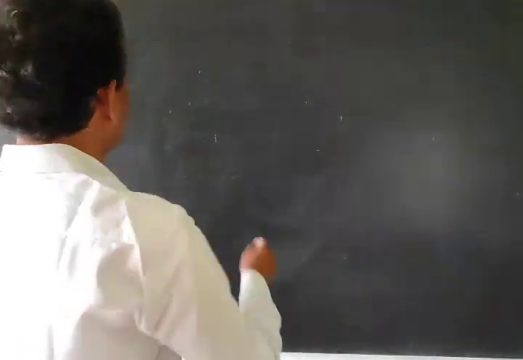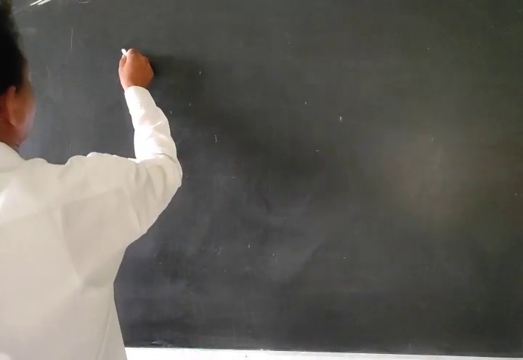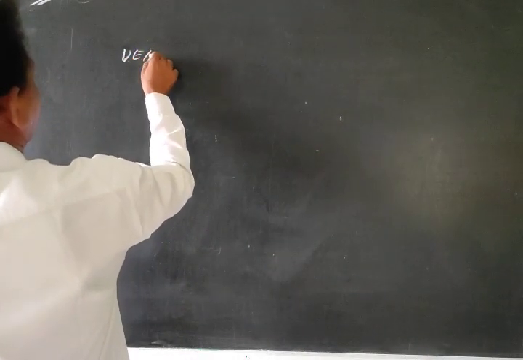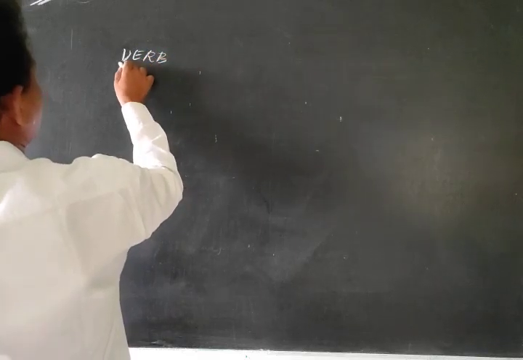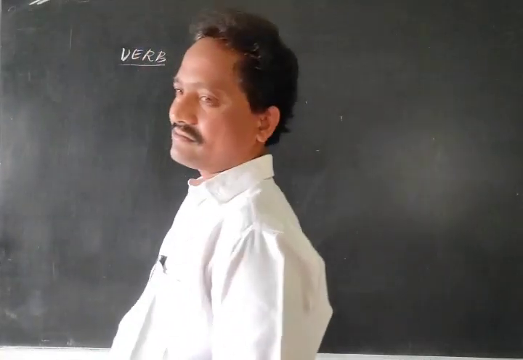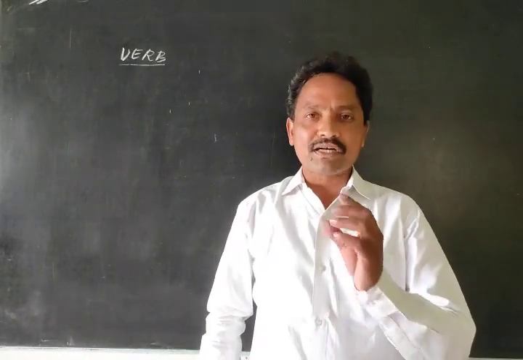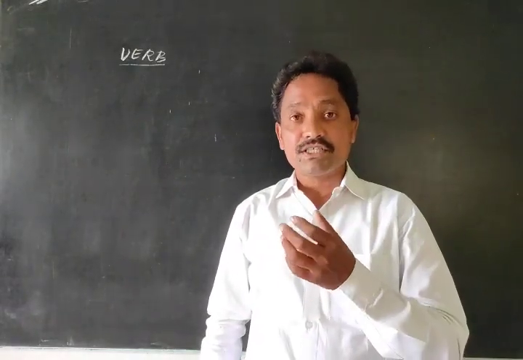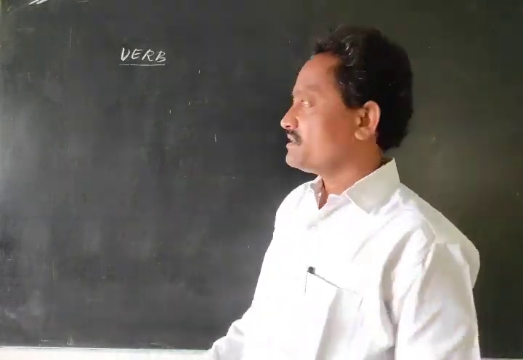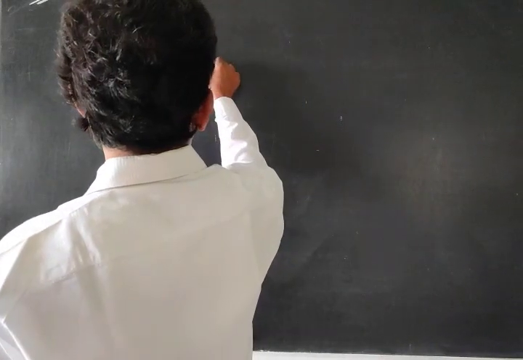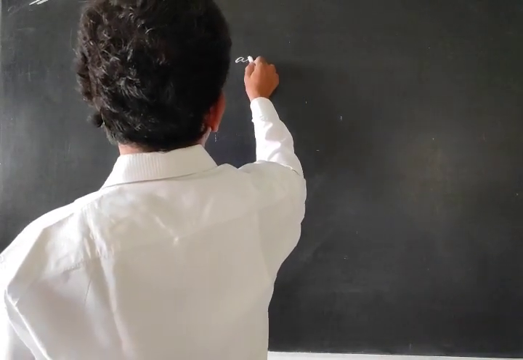Okay, verb. Don't pronounce this as verb with a wrong sound, it is pronounced verb. A verb is an action.